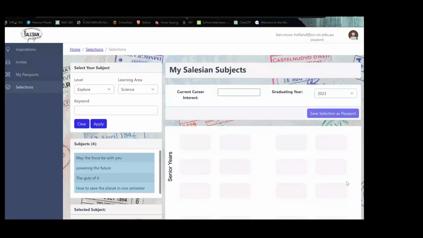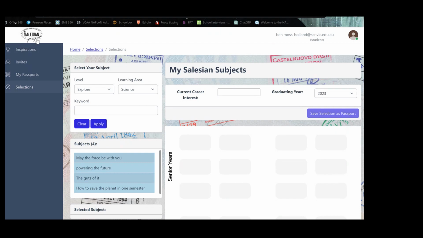The My Salesian Passport app. So students will have seen this as part of their oratory program. There are links on our My Salesian Passport schoolbox page that the students have access to, and there are user guides in there as well for students. Your students will be able to invite you in as parents so that you can see the work they are doing in this space as well.